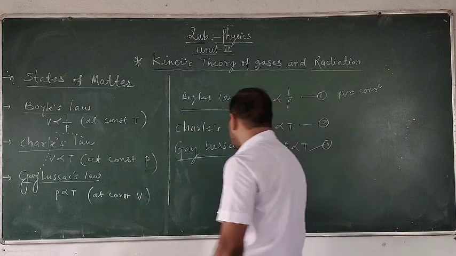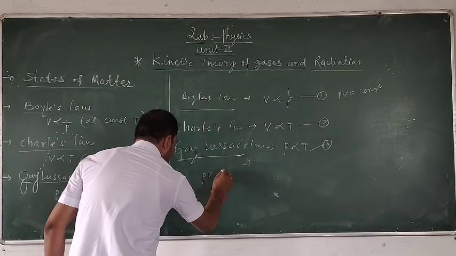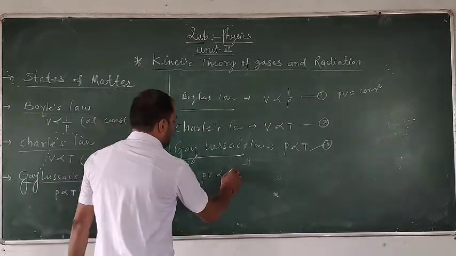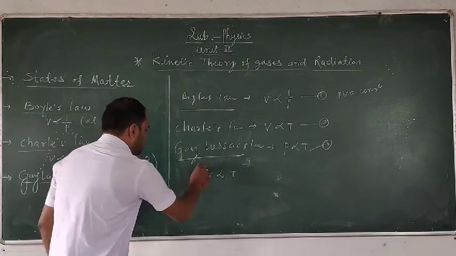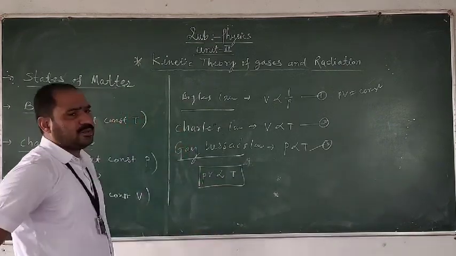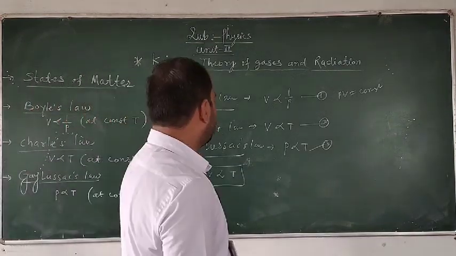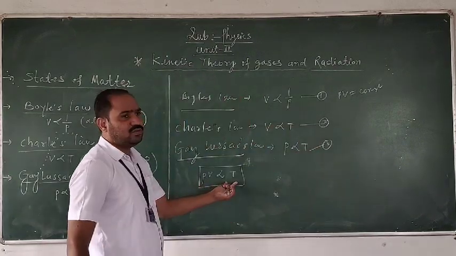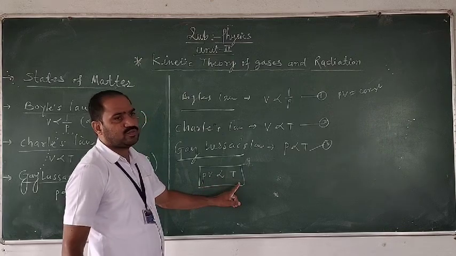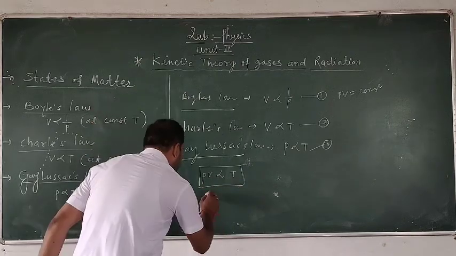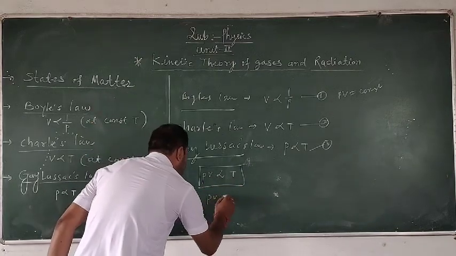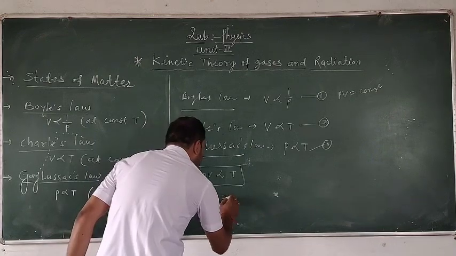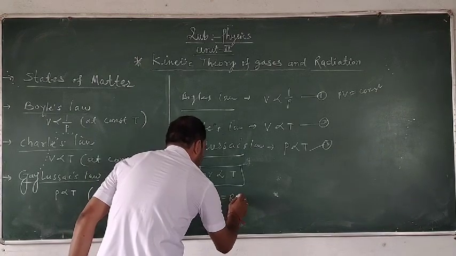Therefore, the one single statement is that PV is directly proportional to the temperature T. This is the one common statement from all these three statements. That is, PV is equal to some constant R into T.